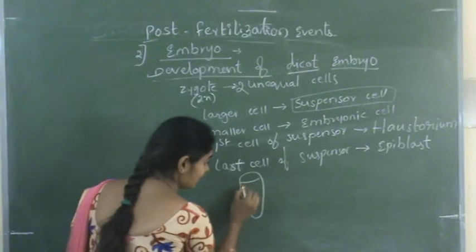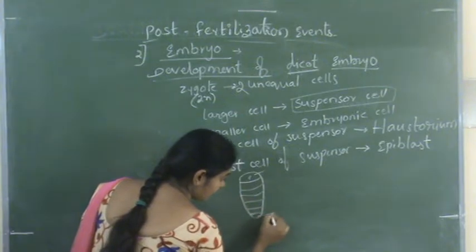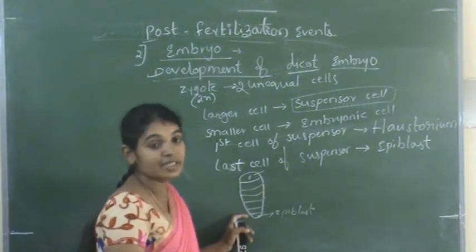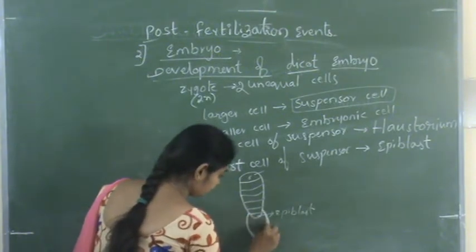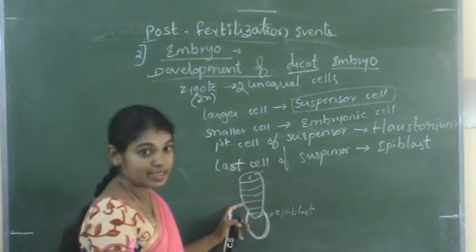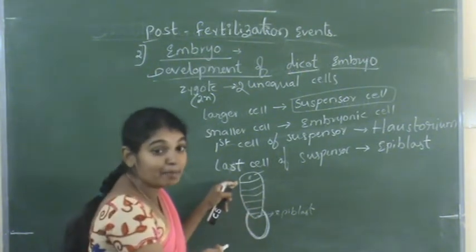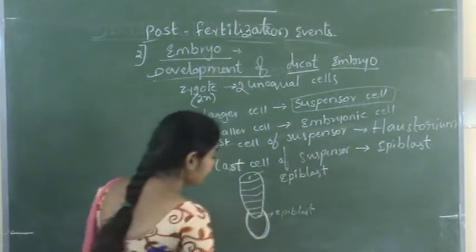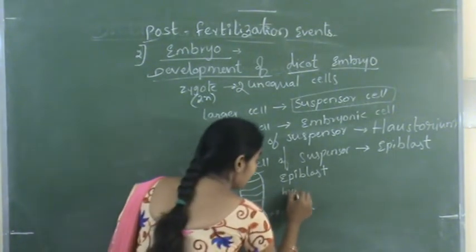The cell which is far away from the embryonic cell is called epiblast, and the cell nearer to the embryonic cell is called hypoblast.